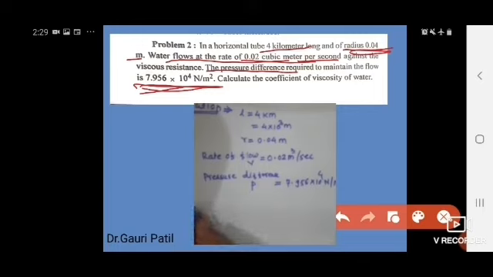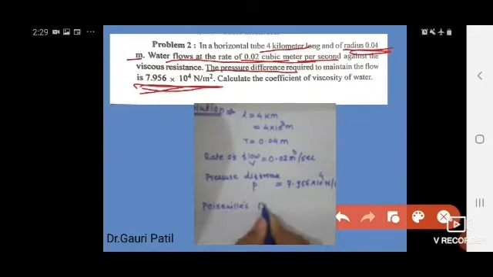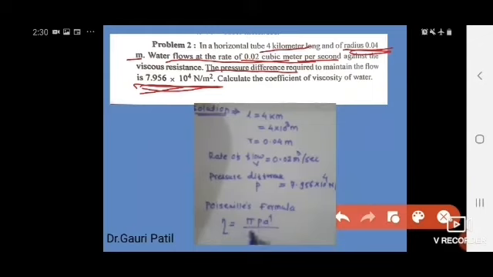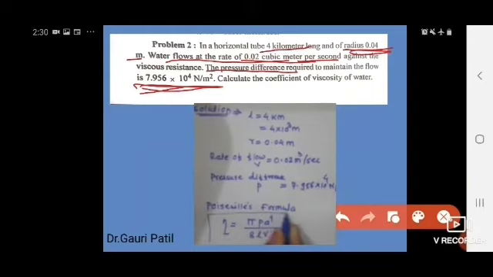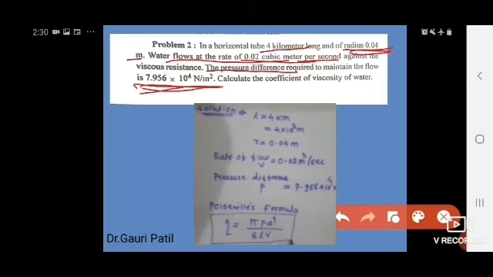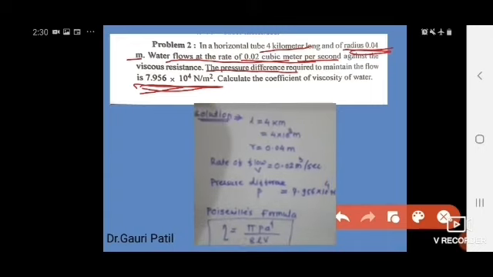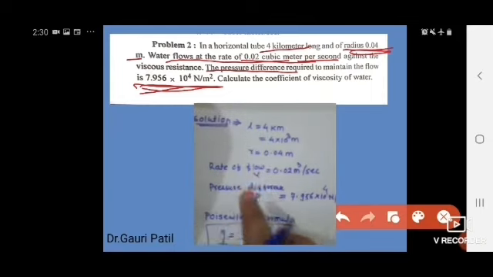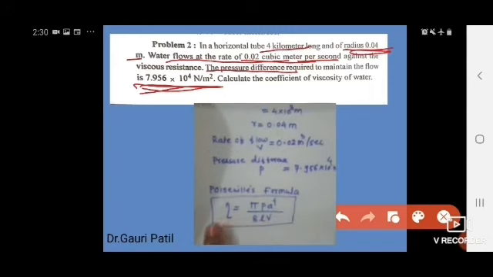So we have the Poiseuille's formula. What is the Poiseuille's formula? Eta is equal to pi P a raised to 4 upon 8 LV. So dear students, we put all the values inside this equation and calculate. Here we get from the example L, R, V, P, and we have the formula eta is equal to pi P a raised to 4 upon 8 LV.